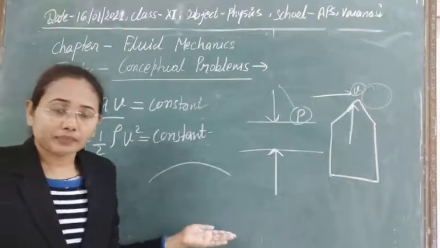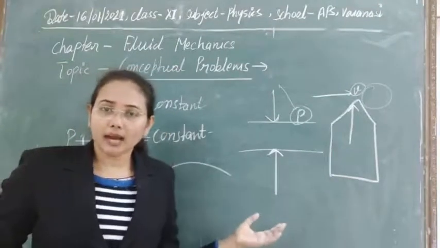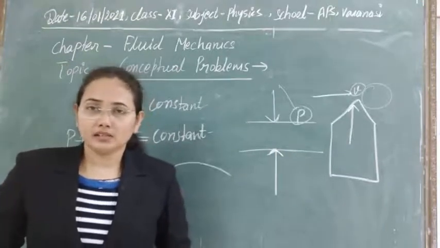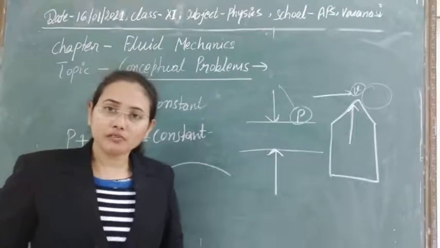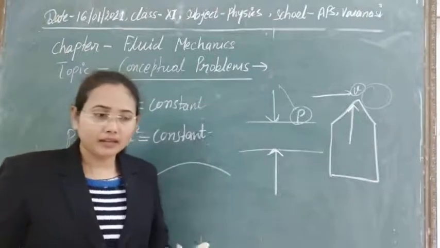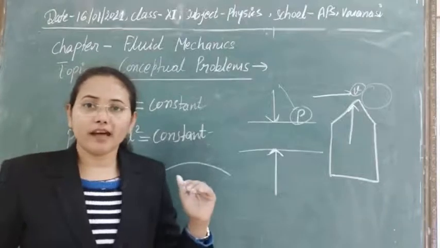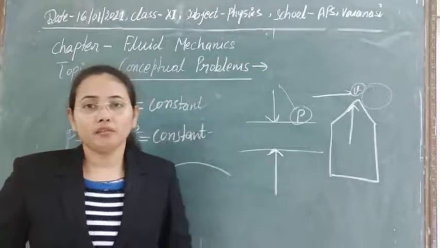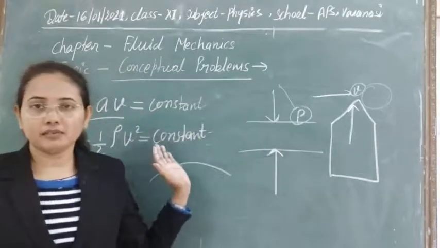Obviously in the lower portion the pressure is high, then from the high pressure region to the low pressure region, a force will act in the upward direction on this aeroplane, and that will try to lift it upward. So the lifting of the aeroplane is due to this pressure transmission from the high pressure to the low pressure region, and this is also an application of the Bernoulli principle.